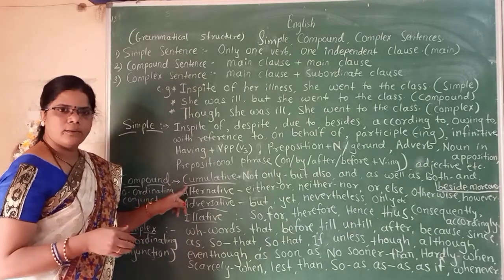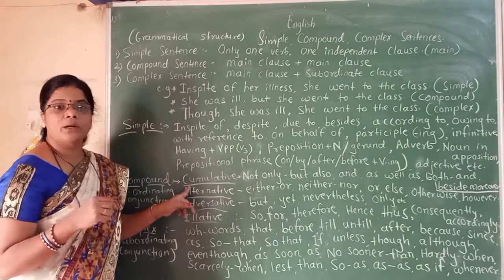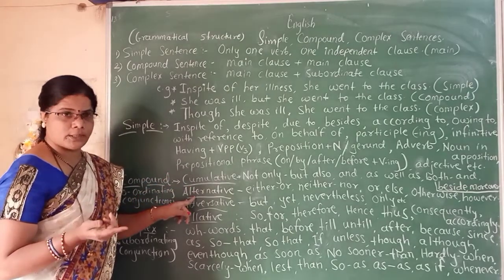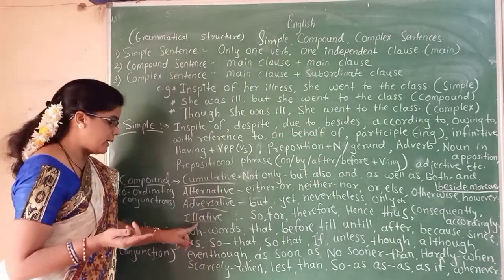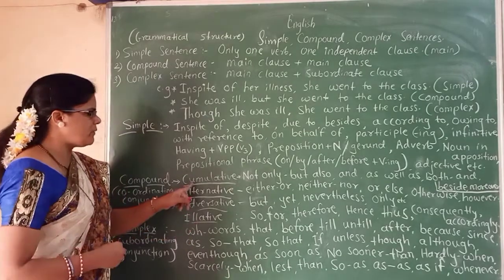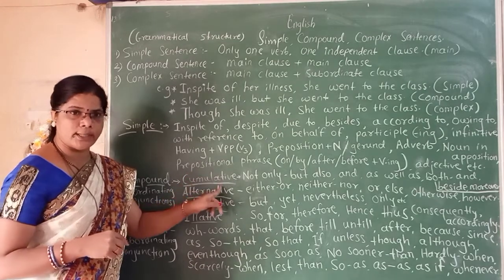In Marathi, we can translate these words: cumulative, adhikya darshak, then alternative, vikalpa darshak, then adversative, virodha darshak, and elative means parinam darshak kiva karan darshak. Then which are the cumulative coordinating conjunctions?